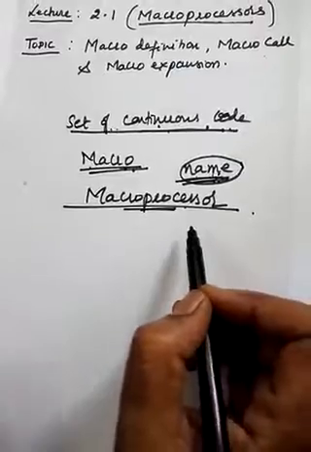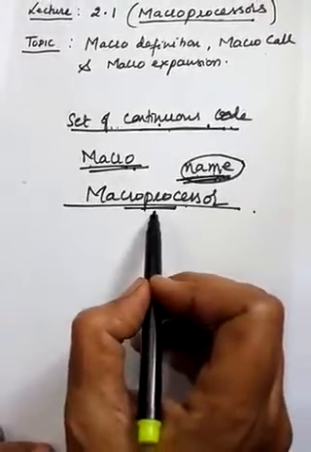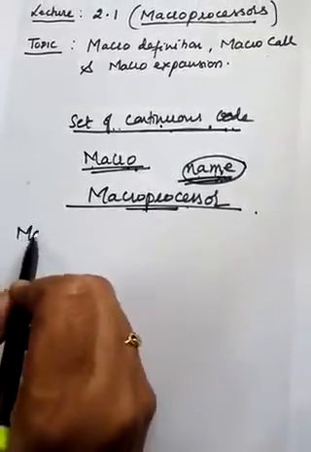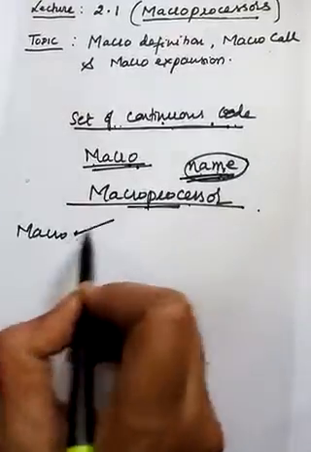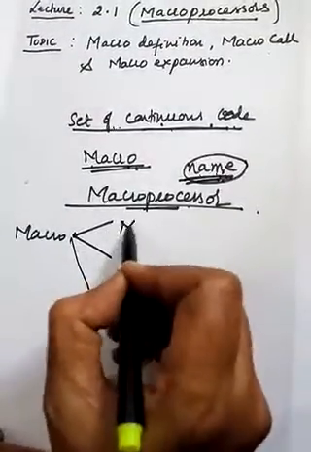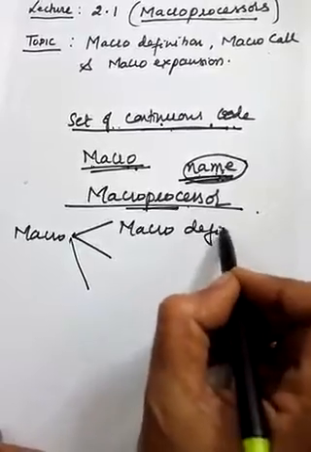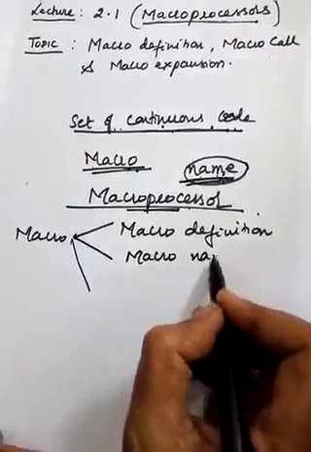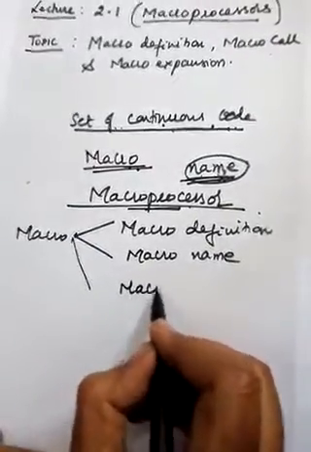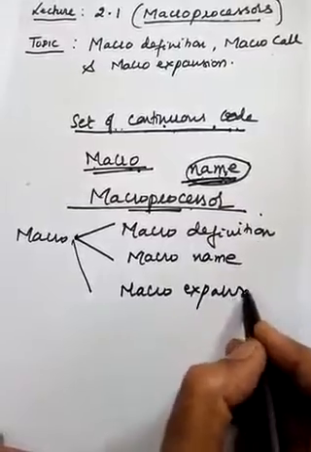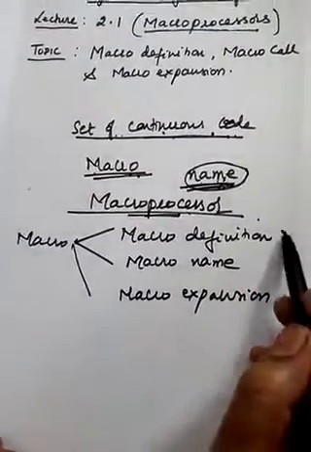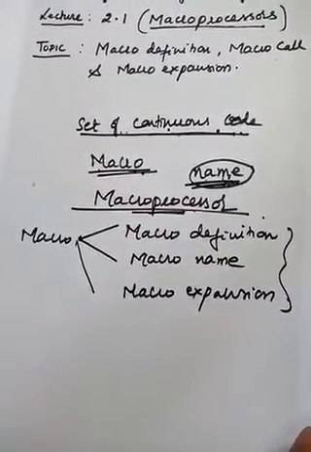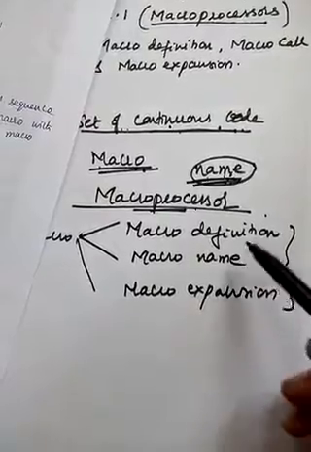So now let us understand in detail what are the basic definitions in macroprocessor. In this macro facility which is provided, we understand three terms. The first one we call macro definition. Then the second one we call macro name, and the third one we call macro expansion. So let us understand these three one by one by considering an example. First let me take the example, then we will define exactly these three.